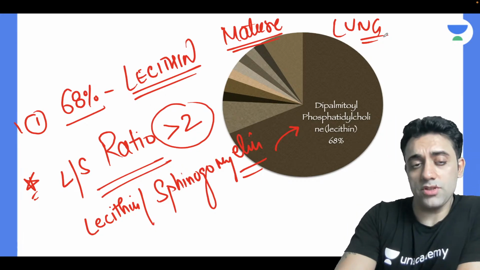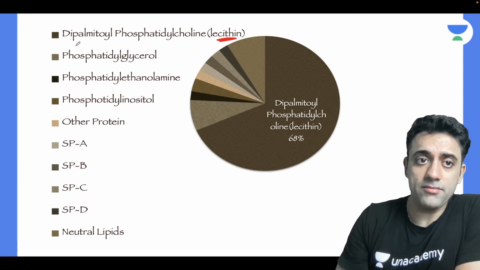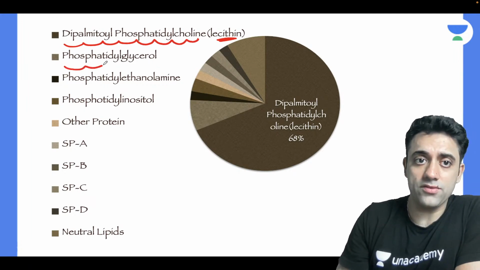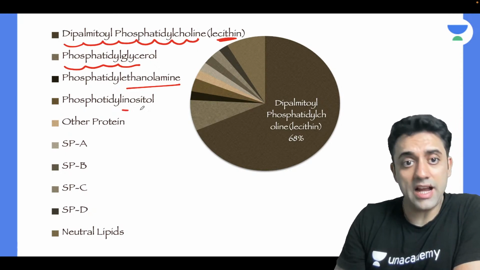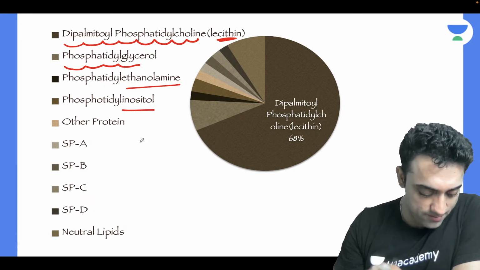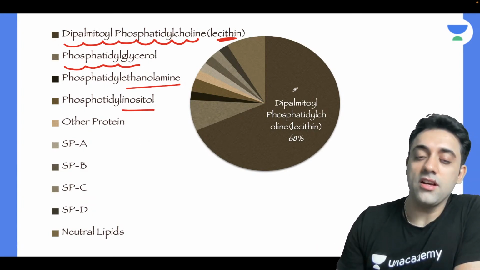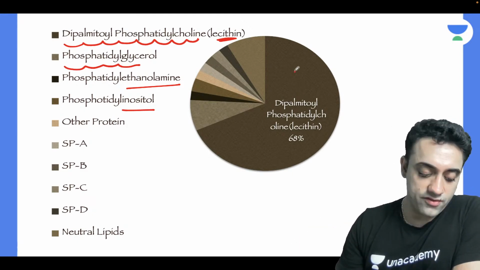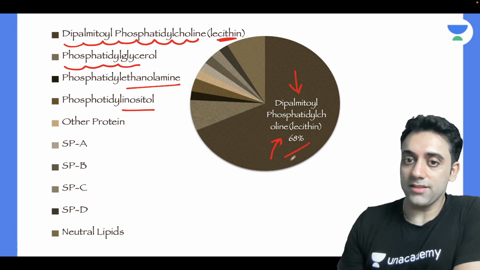So the various compositions of surfactant are these all. We have lecithin, which is nothing but dipalmitoyl phosphatidylcholine. Then we have phosphatidylglycerol, phosphatidylethanolamine, and phosphatidylinositol. So just in general you should know. I'll repeat again, what is the most important composition of surfactant? The answer for this question will be dipalmitoyl phosphatidylcholine, which is nothing but lecithin.